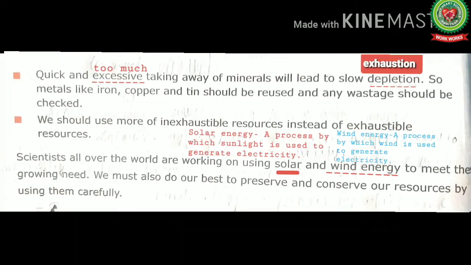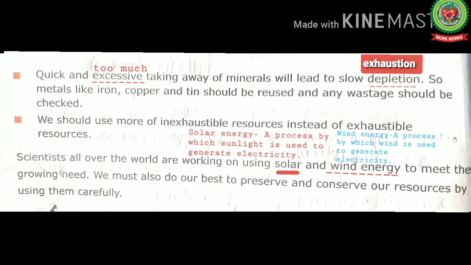Scientists all over the world are working on using solar and wind energy to meet the growing need. We must also do our best to preserve and conserve our resources by using them carefully.